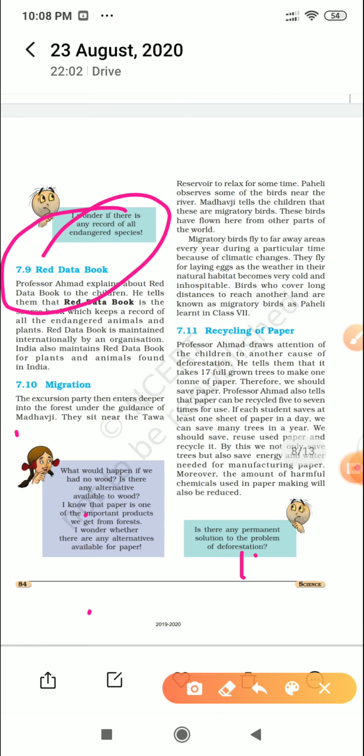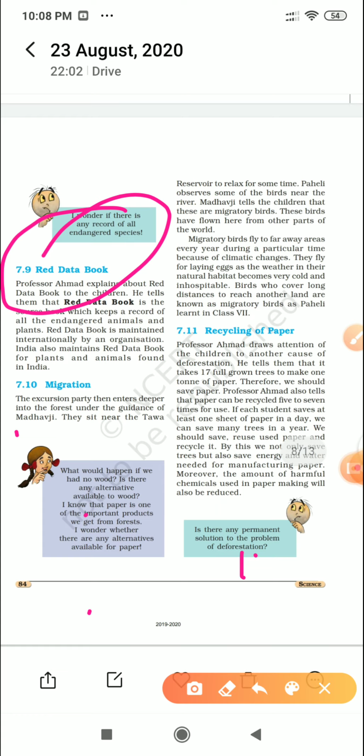So for getting paper we cut trees and promote deforestation, which is not good for the future. If we do recycling of paper, we can use the paper again and again. That is recycling: we give up old paper and it is recycled to form new paper.